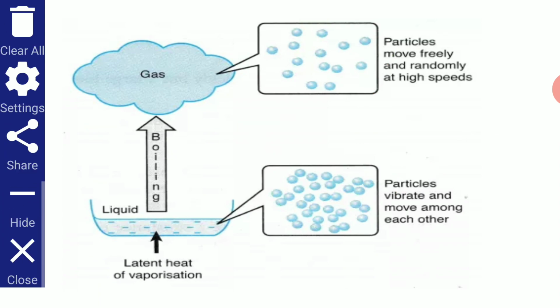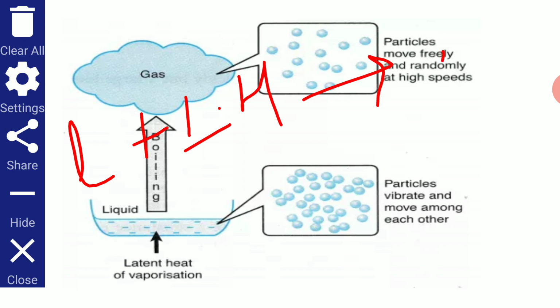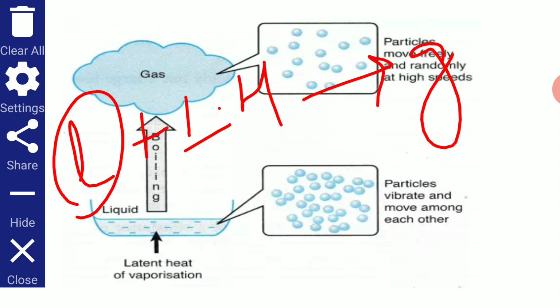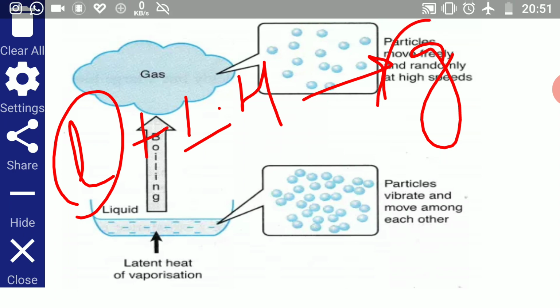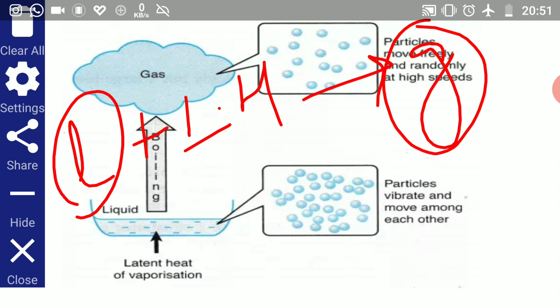In other words, the liquid gains extra energy in the form of latent heat to convert into gas. Or we can say that heat energy is provided to the liquid so that it can be converted to the gaseous state.